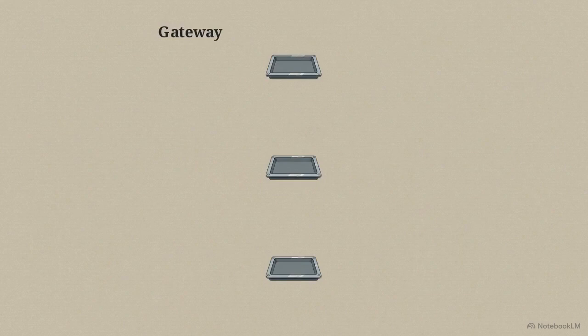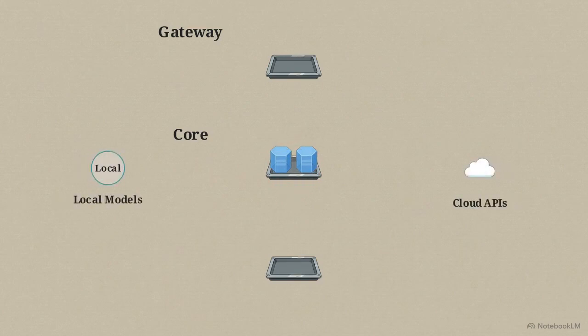To give an AI agency over a private system safely, OpenClaw uses a 3-layer architecture. The gateway acts as the entry point. It takes disparate, messy event streams and translates them into a standardized format that the reasoning engine can interpret. The second layer is the core. This decision-making hub compares incoming data against the system's ongoing state and long-term memory. The core uses dual-path routing, directing routine data to local models for speed while sending complex planning to cloud APIs.